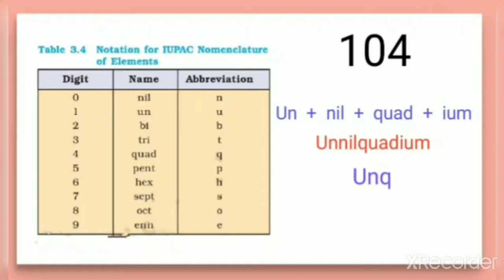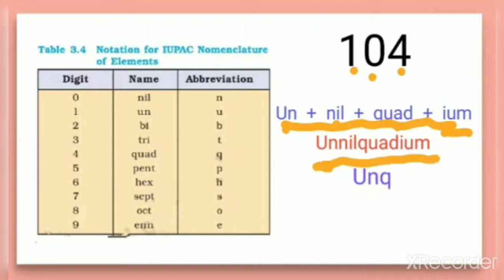You can see how this name comes by combining the name of each digit. For digit 1, the name is un. For digit 0, the name is nil. For digit 4, the name is quad, and ium is added at the end. So you combine all these together, and when you combine them, you will get this name.